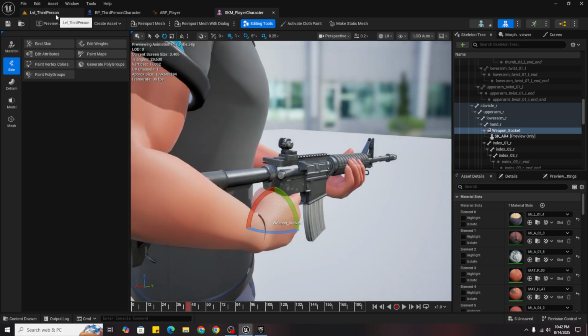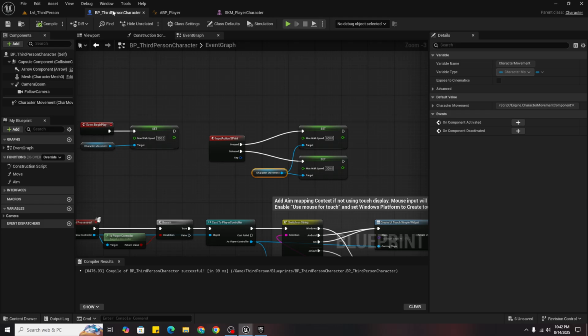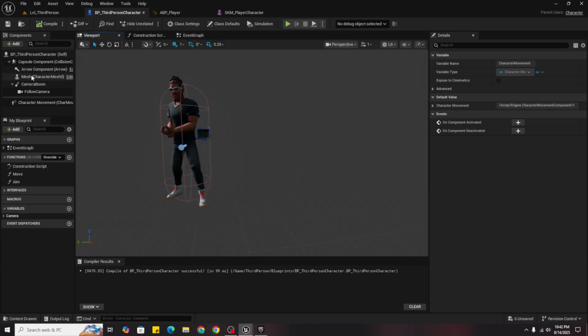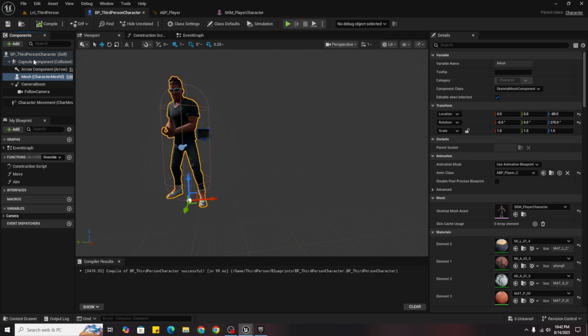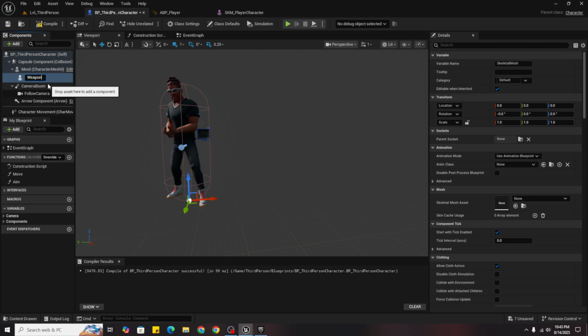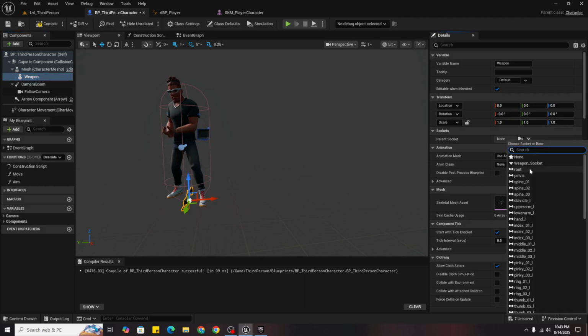So go back to your BP third person and in viewport select your mesh and add a component, and it should be skeletal mesh. Name it weapon. In here skeletal mesh asset, select the SK underscore AR4 or the gun you selected, and parent socket to be weapon socket.